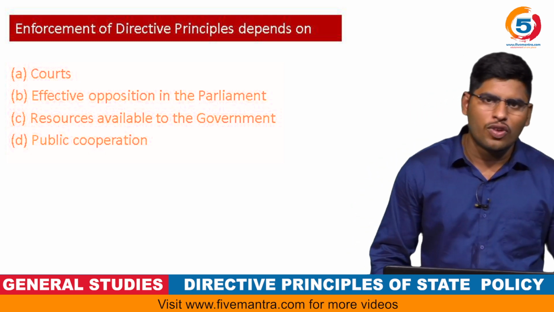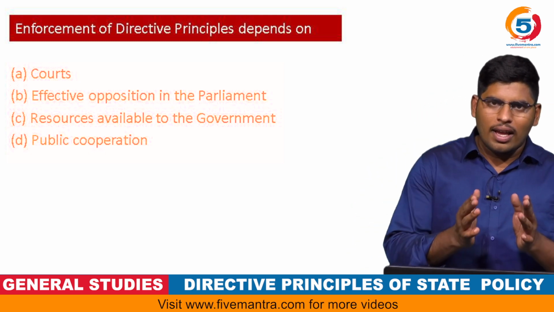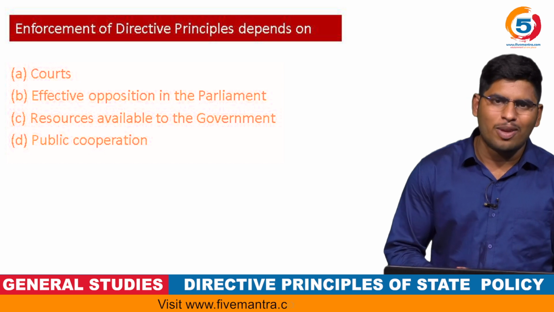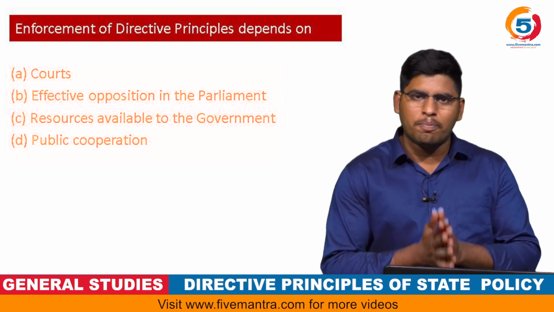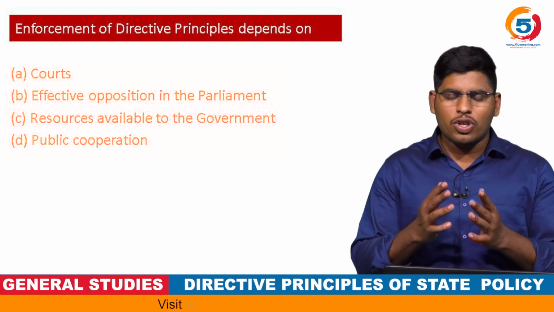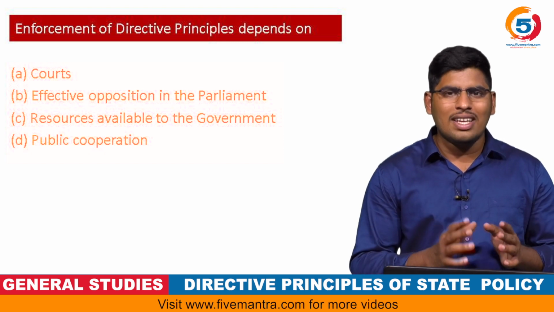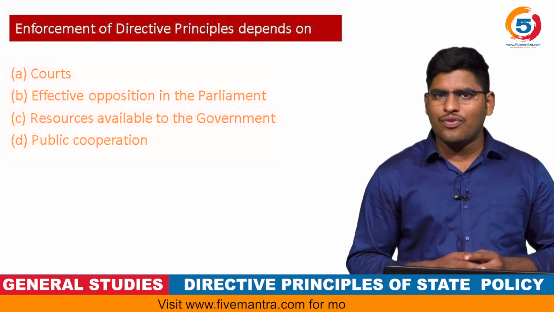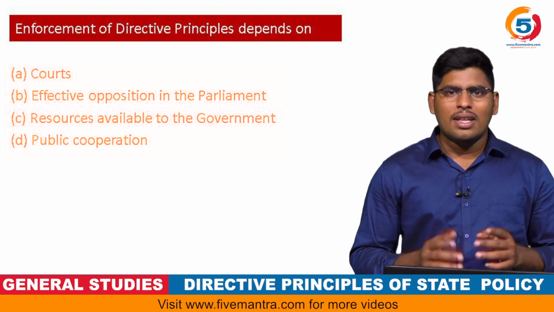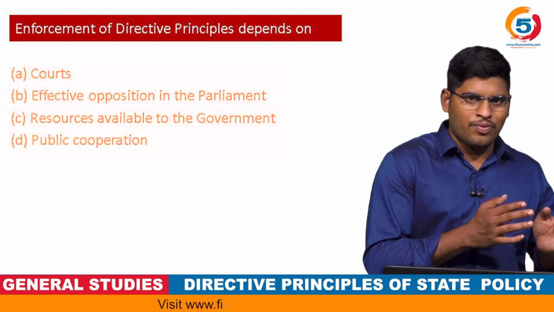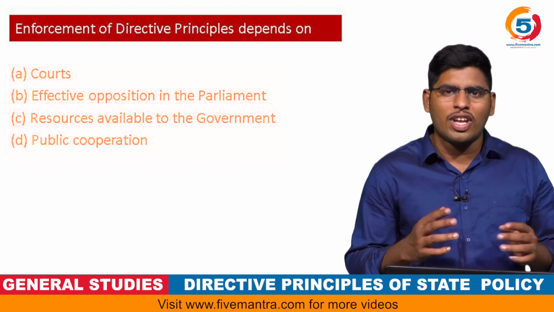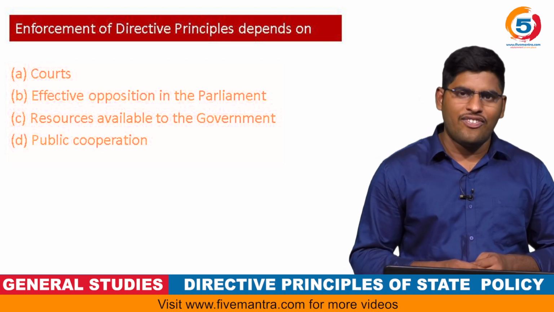The enforcement of directive principles is based on resources available to the government, because there is no compulsion on the government to follow the directive principles of state policy, as they are not legally justifiable. They cannot be enforced by the judiciary. But these principles will guide the government to frame their policy to meet the welfare ends.